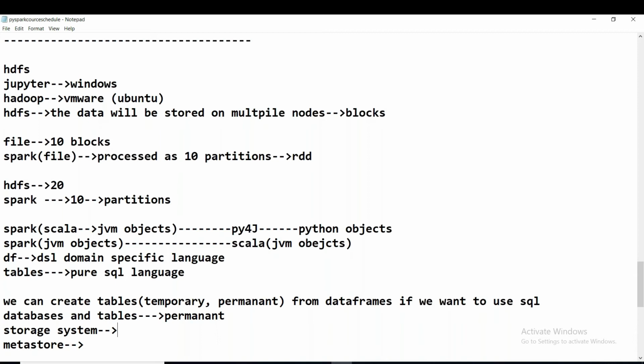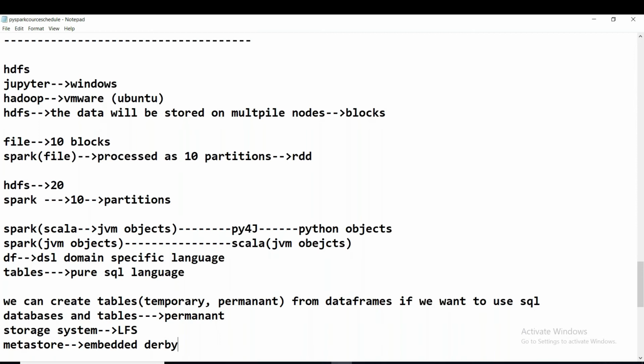Yeah, so the storage system by default for Spark is available, or possible, only from Spark 2. In Spark 1 there is no separate storage system or separate metastore maintained for Spark SQL. Remember that. From Spark 2 onwards, only 2.x versions, the separate storage system, that is LFS, the local file system, will be used by default, and a metastore will be there. By default it will be embedded Derby. Embedded in the sense we need not install it; it comes automatically and will be created when we create tables and databases.